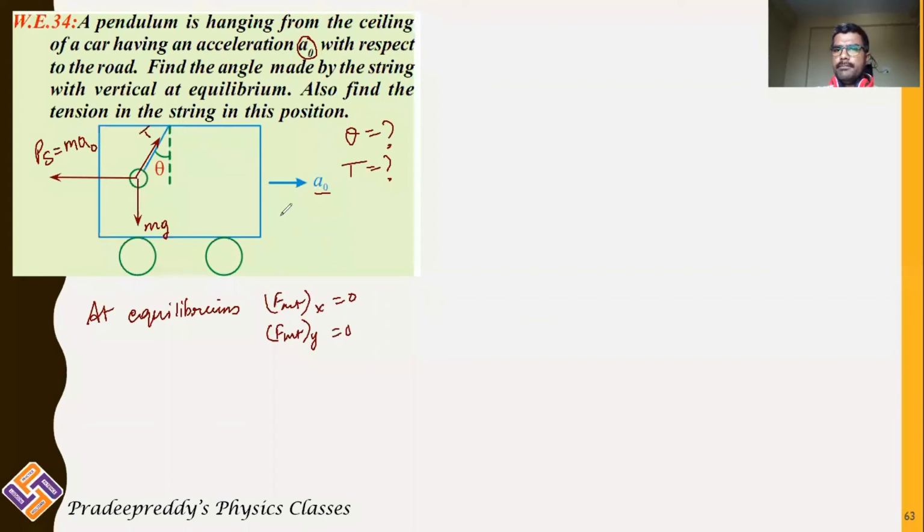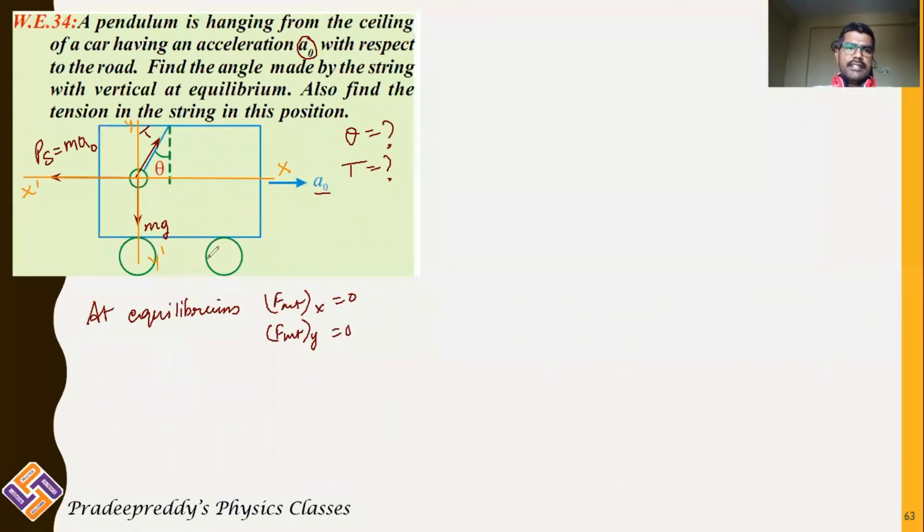Now I can take this as x and y axis and resolve the tension into components. I am considering this as x axis and this as x dash, this as y axis and this as y dash.